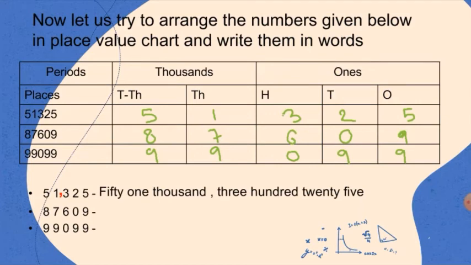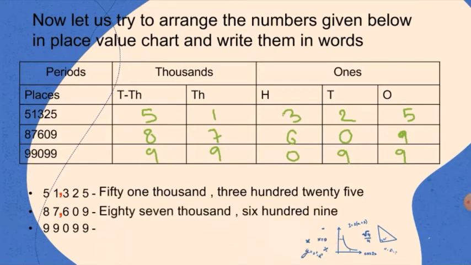Okay, now the next number is 87,609, and the third one is 99,099. Okay, so we have seen in the place value chart, to separate two periods we use comma, and the same period digits are read together along with its period's name. Clear, children? Hope it is clear to you now.